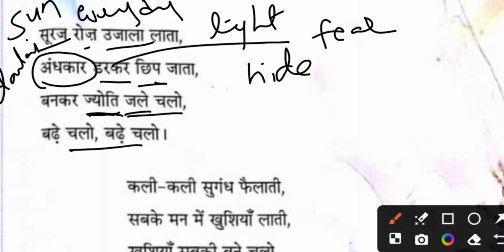So the sun brings light every day and the darkness disappears in front of it, being fearful. It tells the children to be like a sun, or a lamp, spreading the light, spreading the knowledge and doing good deeds. Always move forward, brightening the lives of others. The poet says, just as the sun brings brightness to everyone's life, you also be like that.